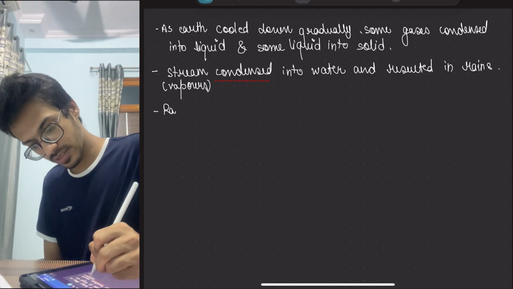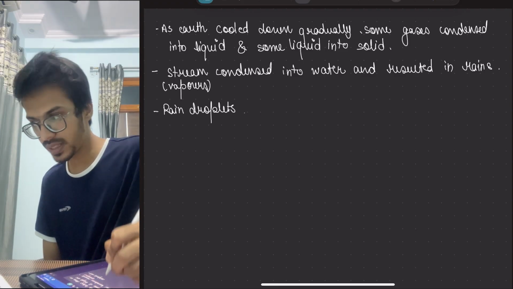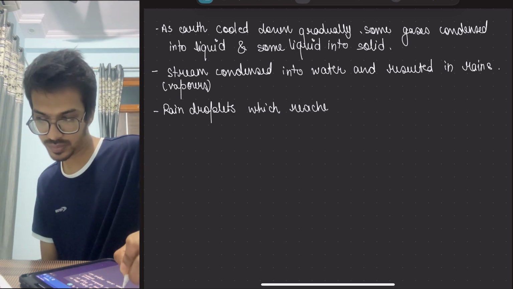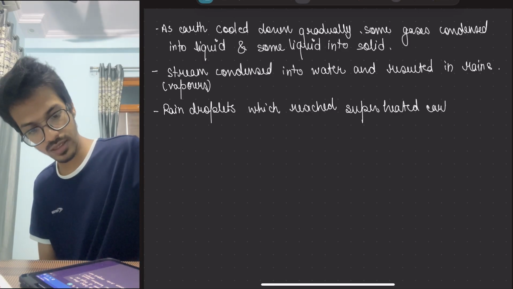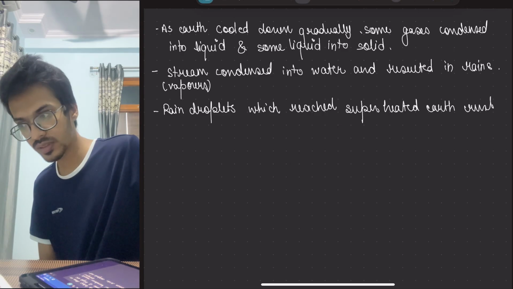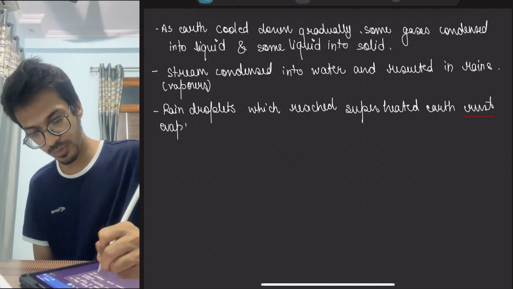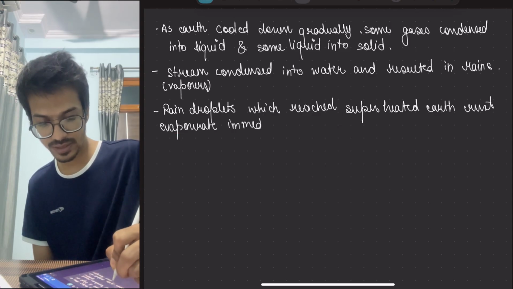Rain droplets which reached the superheated earth crust evaporate immediately.